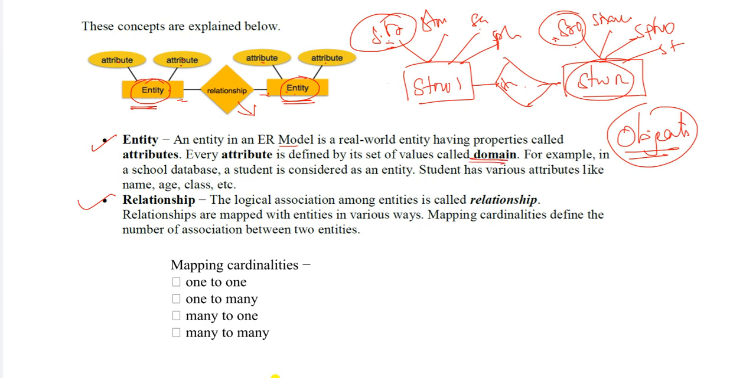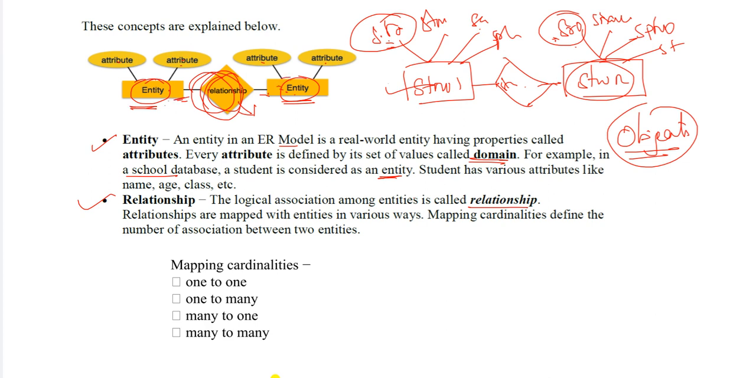For example, a school database: a student is considered as an entity here. I explained this, the same example. And the relationship: the logical association among the entities is called a relationship. What do you mean by relationship here? The logical association among the entities is called a relationship. So the relationships are mapped with entities in various ways.